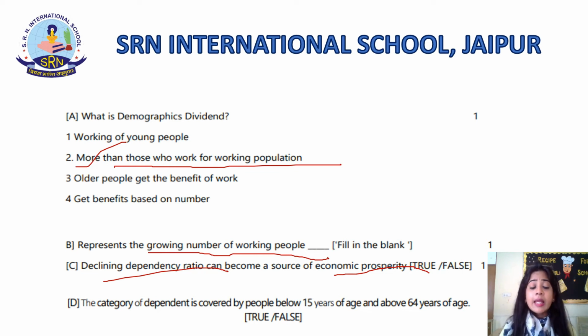Now, the category of dependent is covered by people below 15 years of age and above 64 years of age. True or false? Definitely it is. The answer is true, because the dependent is covered by people below 15 years of age and above 64 years of age. So we have completed passage number 1. Let's proceed further, students.